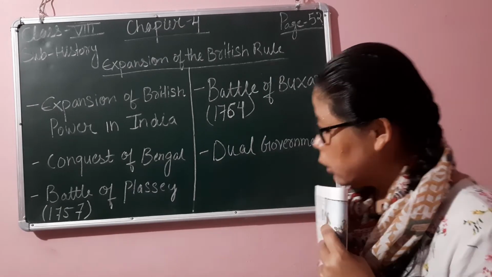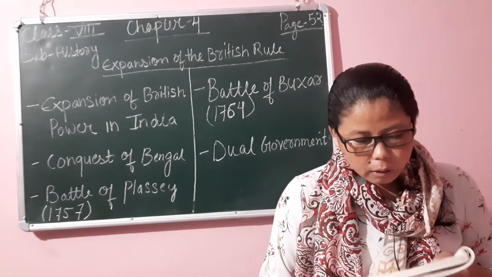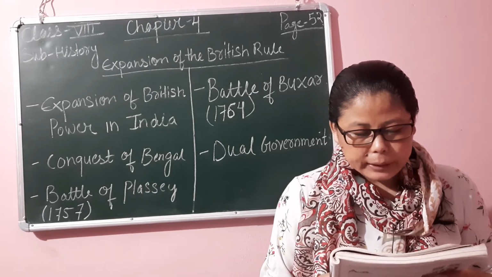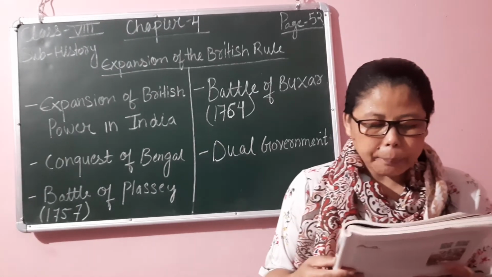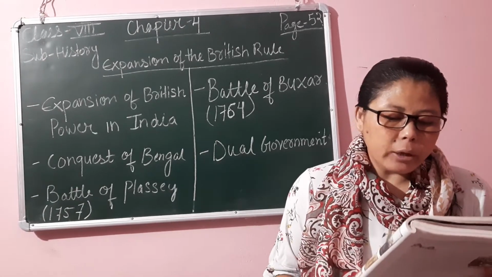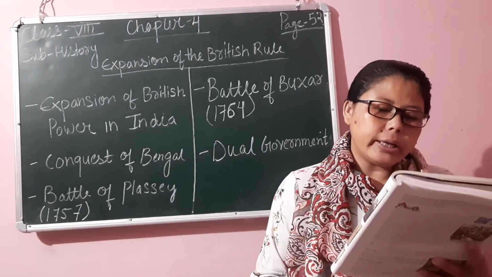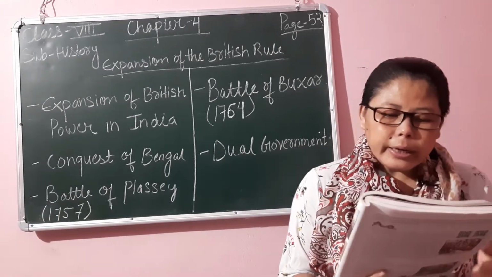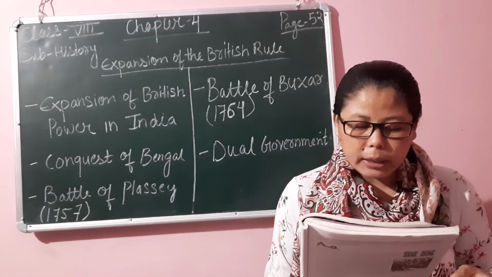Next topic is dual government. After 1765, Bengal, Bihar and Orissa paid their revenue to the British East India Company according to the Diwani rights granted to them by the Mughal king Shah Alam.